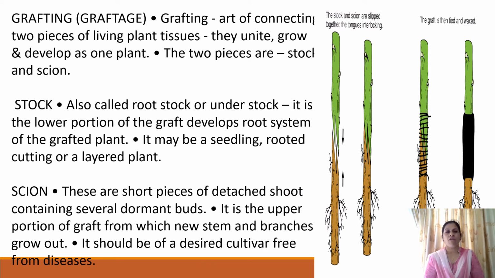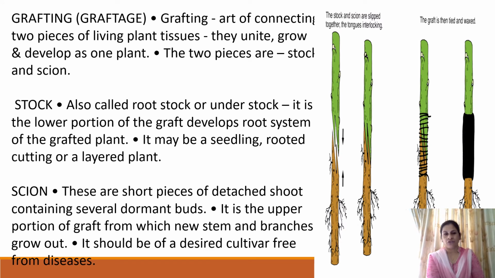Another method of vegetative reproduction is grafting. Grafting is an art of connecting two pieces of living tissue. They unite, grow and develop into one plant. Of the two pieces, one is the stalk with a good root system and the other, with a good quality, is called the scion. The stalk and scion are brought together as a graft.